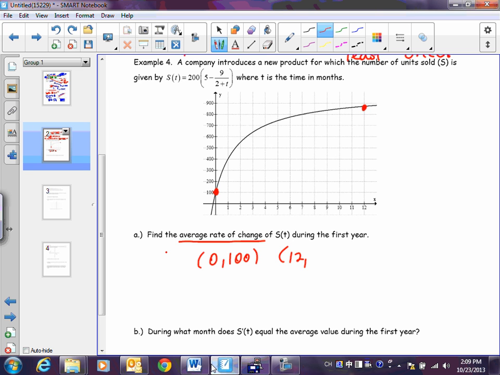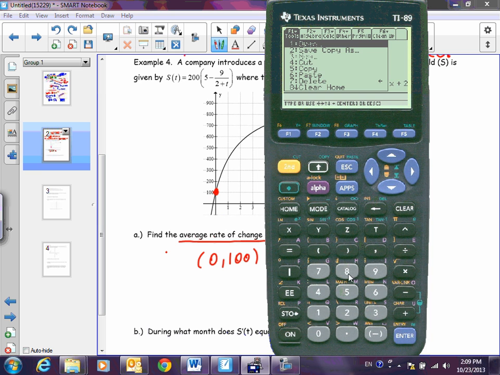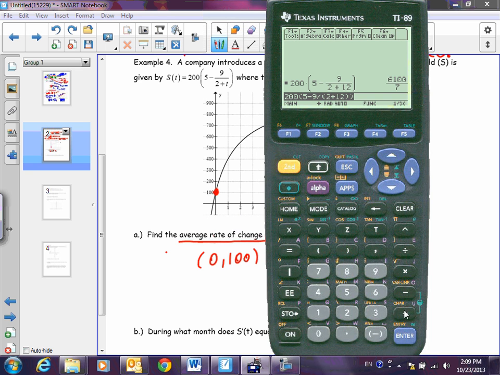Yeah, so let me show you, and I'm going to do some calculator stuff here. So I'm going to do 200, 5 minus 9 divided by, don't forget your parentheses here, 2 plus 12. I've been asked to show the calculator a little bit more in class, so I'm going to do some of that today. All right, and so you get 6,100 over 7. Now, if you do an estimation, that's not too bad, but we're about to use this number to do part B.